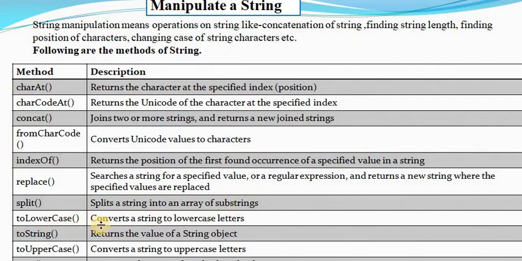To lowercase converts a string to lowercase letters. To string returns the value of a string object. And to uppercase converts a string to uppercase letters. These are some methods of string. Let us see the next point,